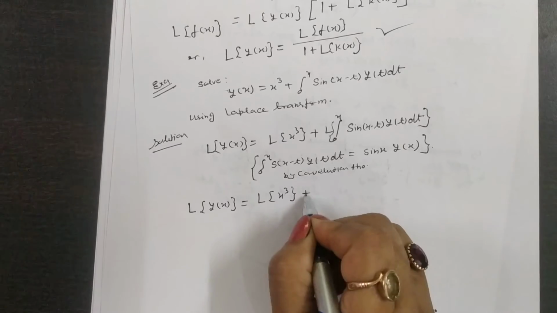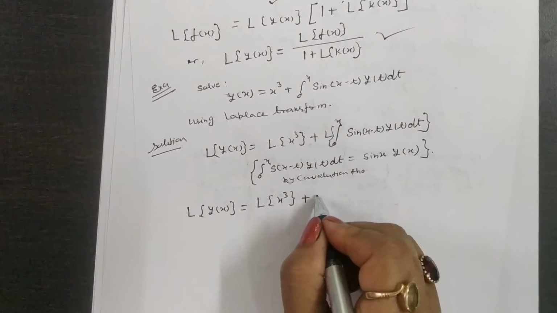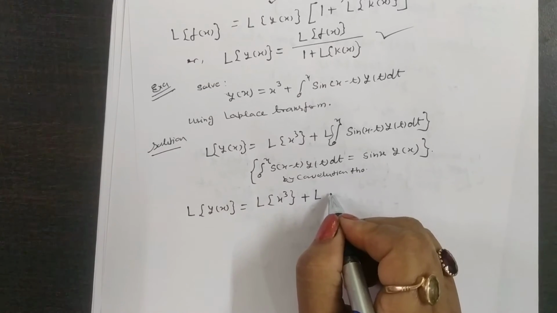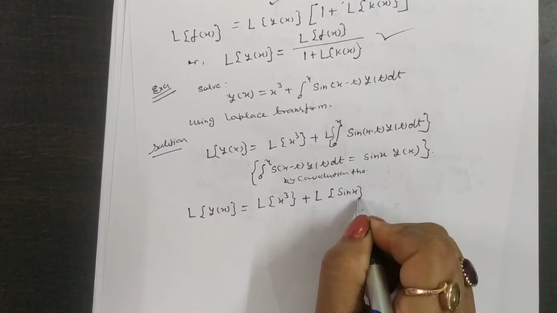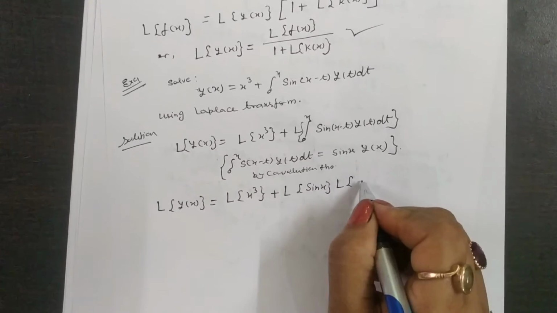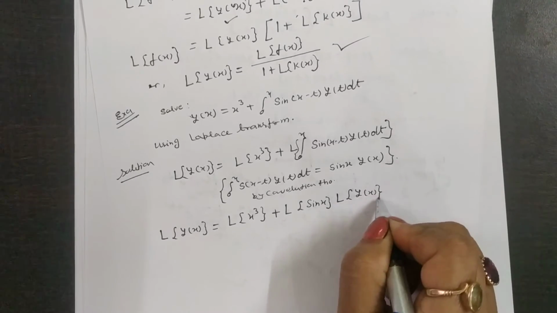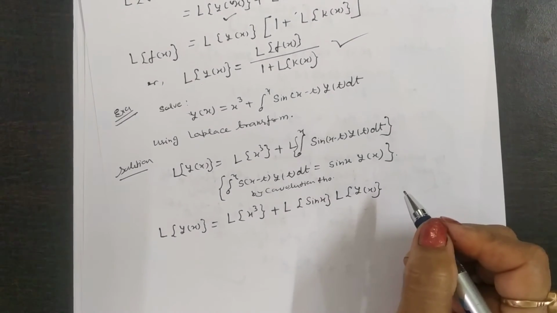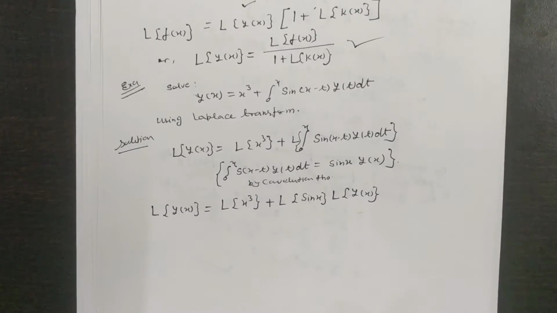plus, by using the convolution theorem, you can write here Laplace of sin x times Laplace of y(x). And you know the result of Laplace of sin x.